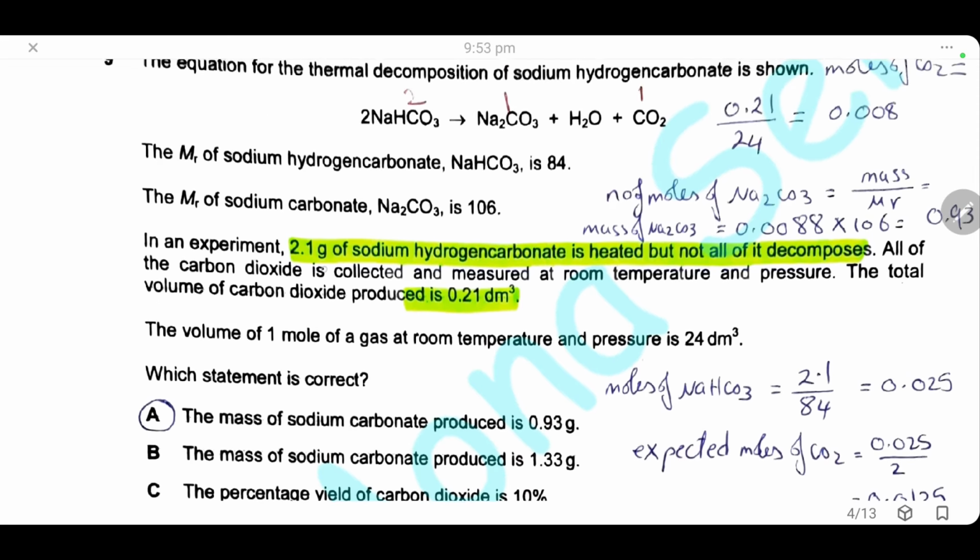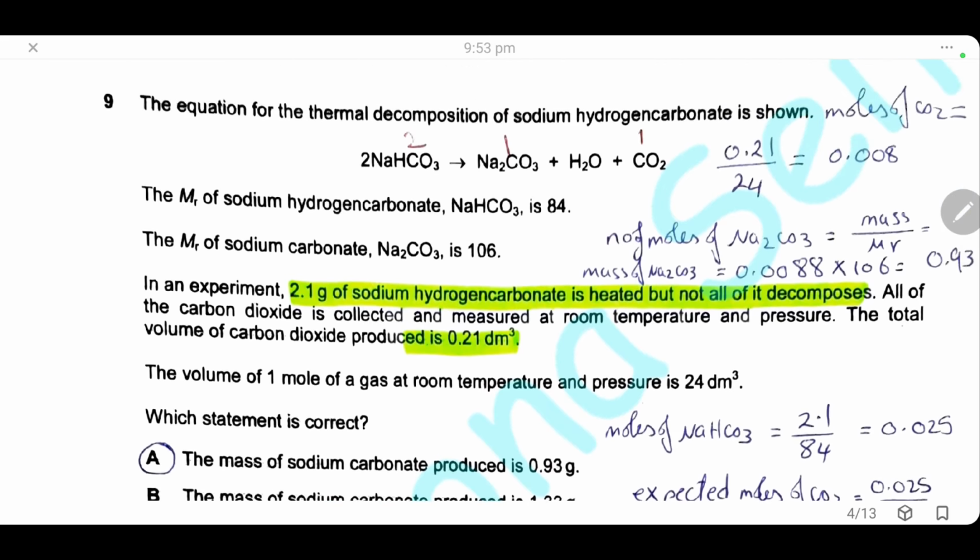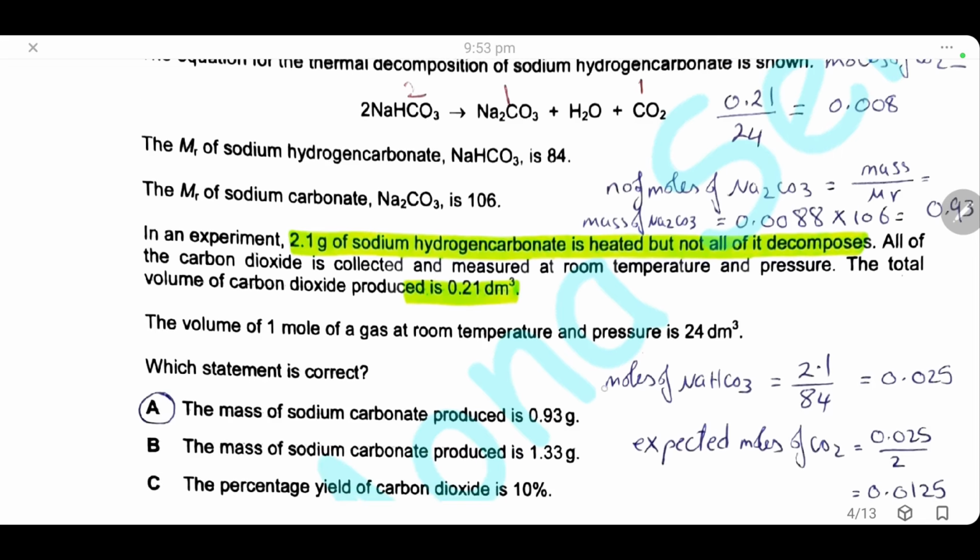If all the sodium hydrogen carbonate decomposes, so we will assume that the 2.1 gram of sodium hydrogen carbonate decomposes completely, and we will calculate the number of moles of sodium hydrogen carbonate. Mass divided by the molar mass, which is 84, so we will have 0.025 moles.